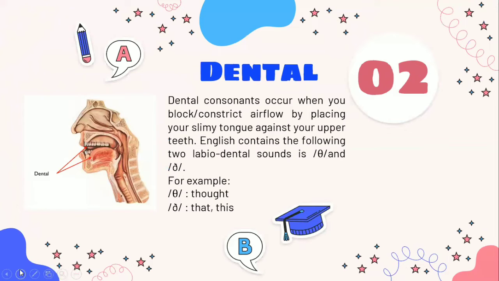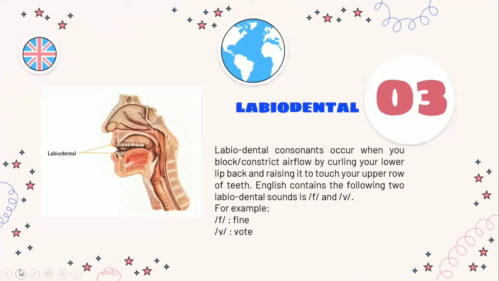The second, dental. Dental consonants occur when you block or constrict airflow by placing your tongue against your upper teeth. English contains the following two dental sounds: th as in voiceless and voiced. For example, thing, that, or this.